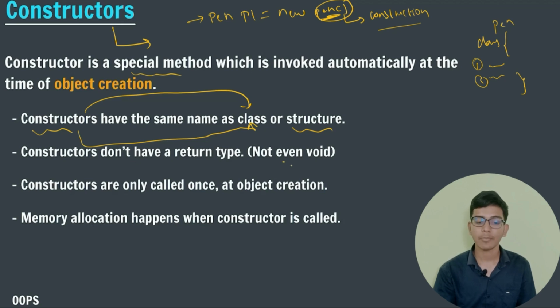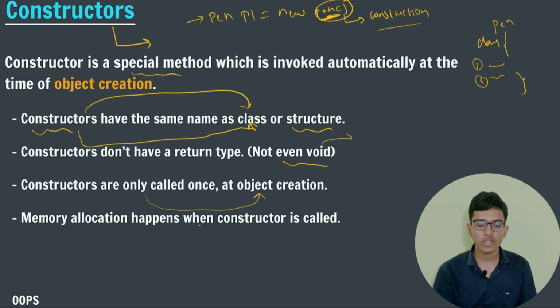Constructors don't have a return type, not even void. We know that void means nothing, so we don't even write void for a constructor. Remember that constructors don't have a return type. The third property is that constructors are only called once, at object creation. So at object creation we call our constructors.